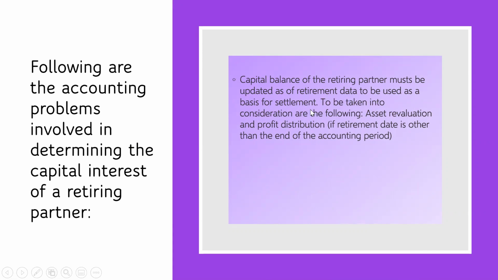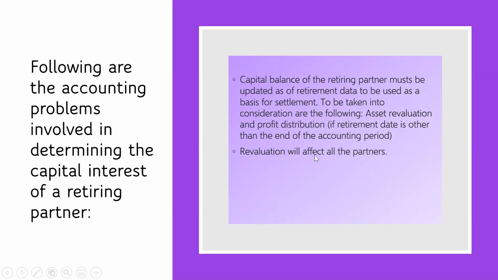So that means if, for example, the accounting period starts on January 1 and a partner retires on May 1, that means you have to adjust his capital from the beginning balance of January 1 up to May 1. So to be taken into consideration here will be asset revaluation and the profit distribution. If you still recall in the admission by investment, we have to adjust the capital of the partner by considering any profit or any asset revaluation from, in this case, January 1 to May 1.